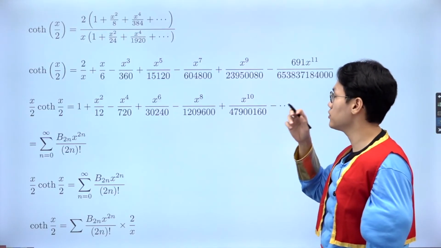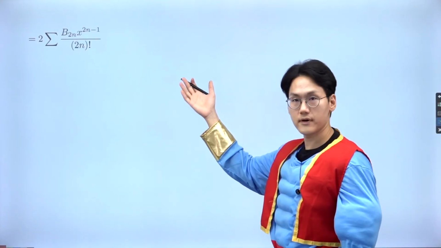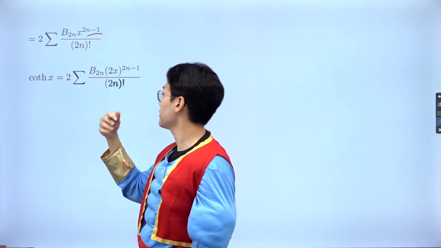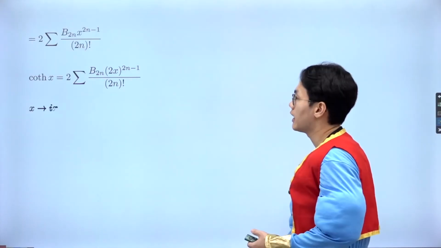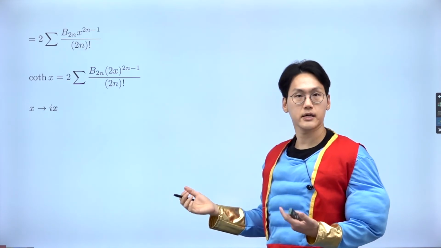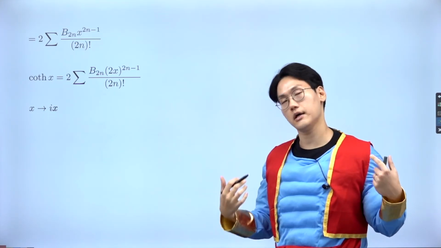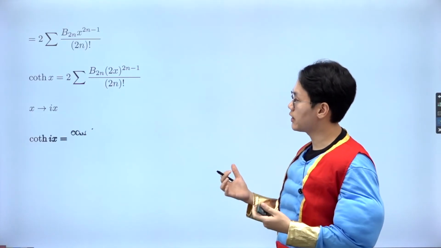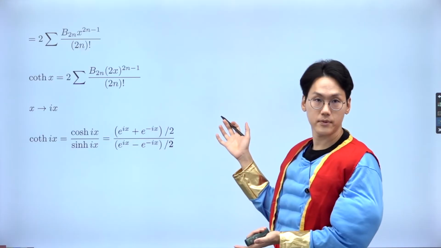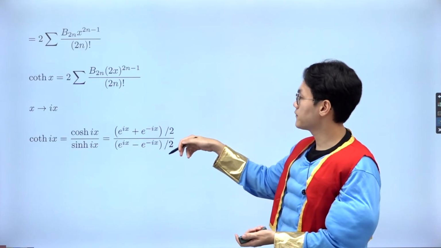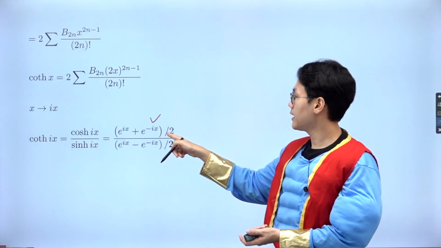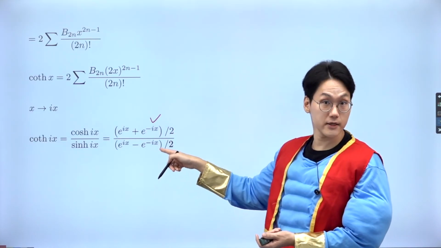Let's see what we can do using the hyperbolic sine and hyperbolic cosine. This is the simplified form after multiplying by 2 over x, no problem. The power is reduced by 1, so now it became an odd term. That's great. Now if I let x be ix, why are we doing it? Because I want to convert from the hyperbolic to the right-angle triangle. This is the hyperbolic cosine over hyperbolic sine, but if you put in ix, this simply becomes cosine x over, this is a negative sine x, wasn't it?